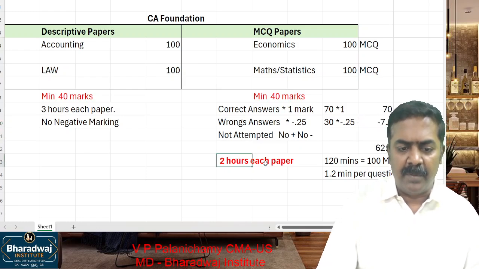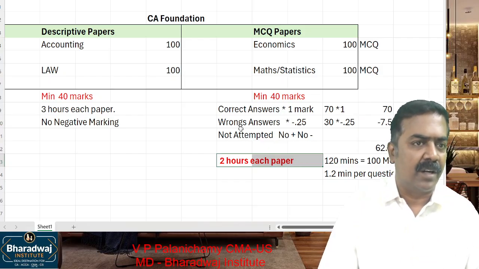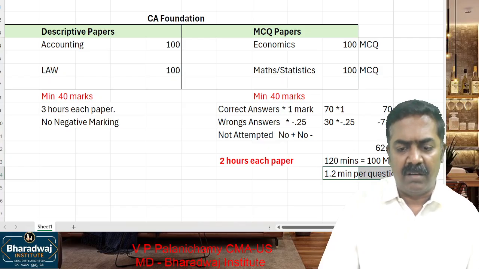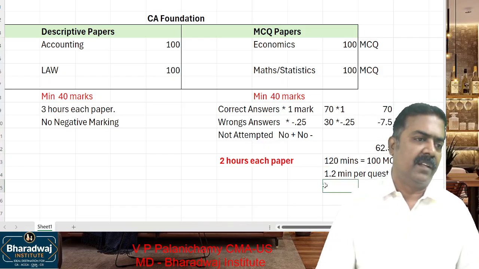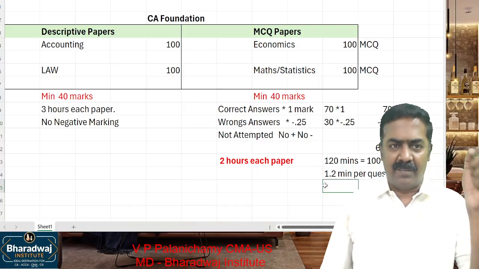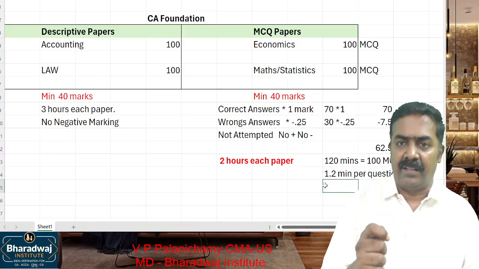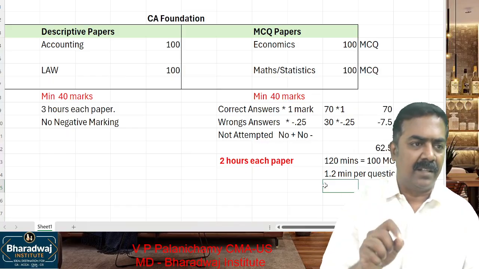Number two, it is going to be 2 hours. It's not a 3 hours paper. It is going to be a 2 hours paper, where you have to solve 100 multiple choice questions. Working need not be written anywhere. You will be given a question booklet and a sheet to shade, that's it.